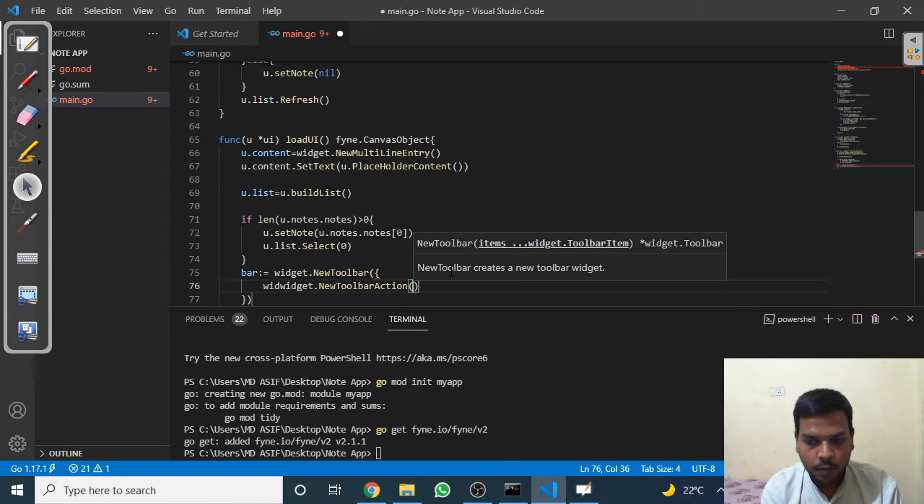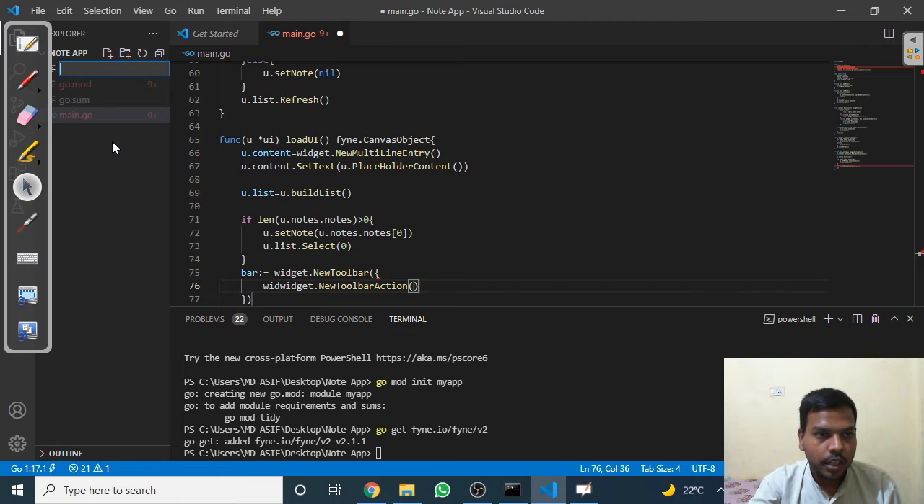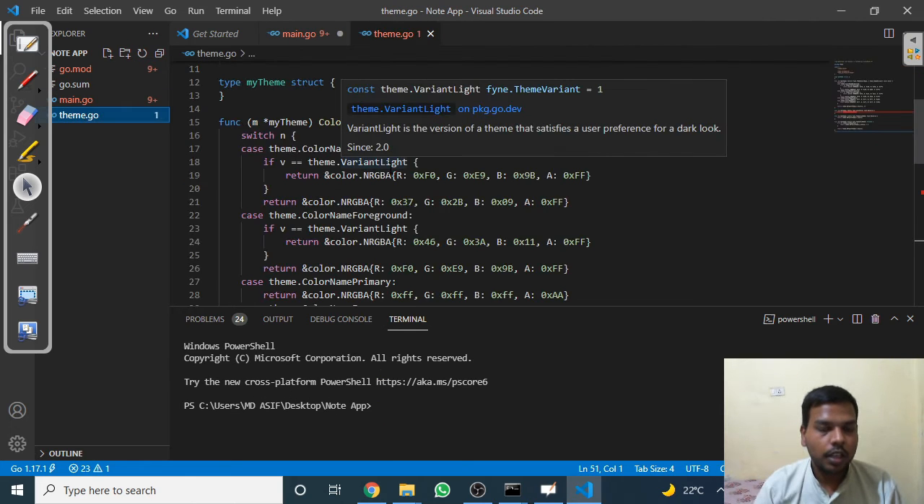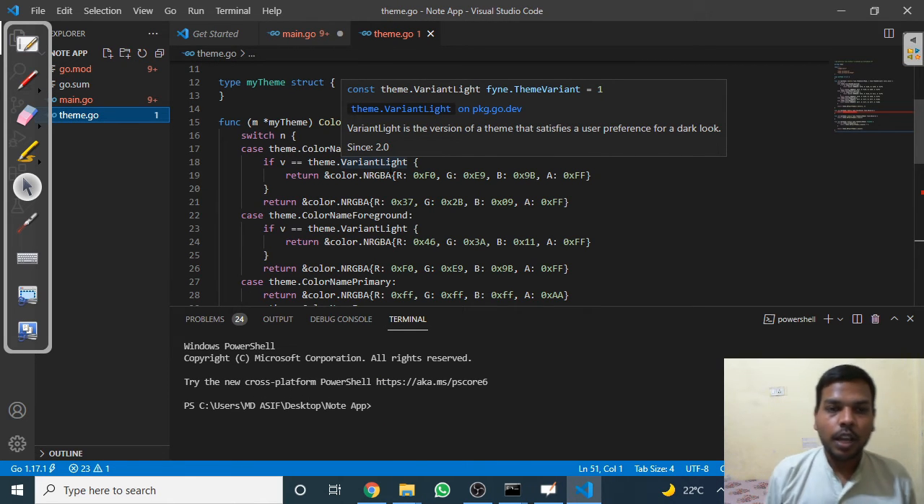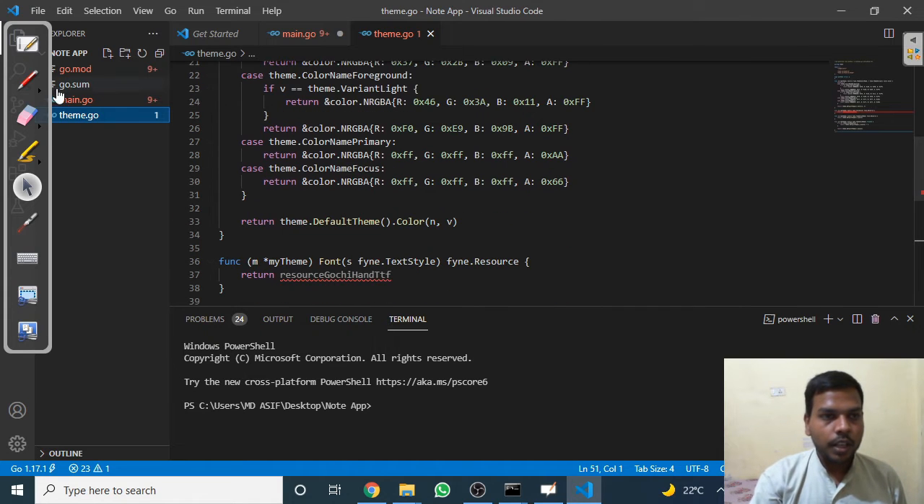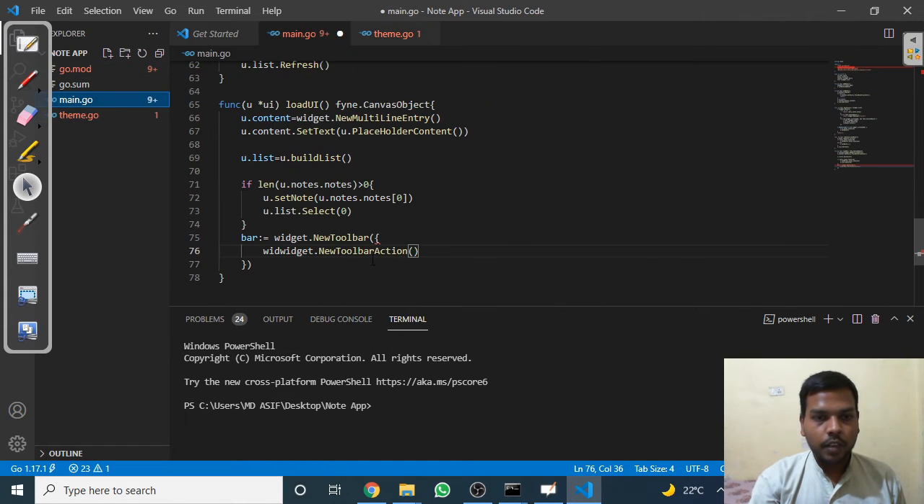For this we have to create a theme, and I created that theme earlier, so I am just bringing that theme into my project. Just create a new file, theme.go, the color combination, which will give us the feel of the Note app. Okay, let's continue where we left. New toolbar action.